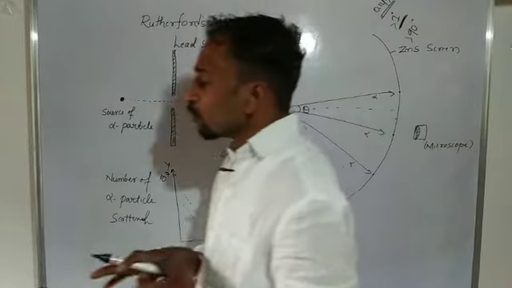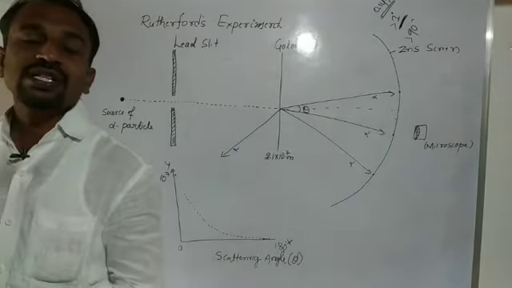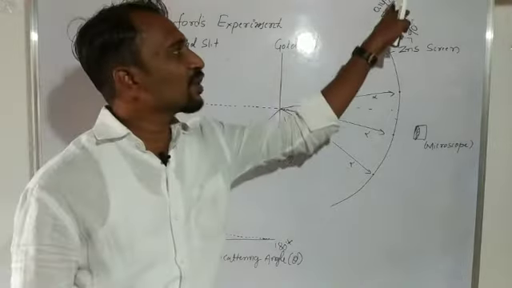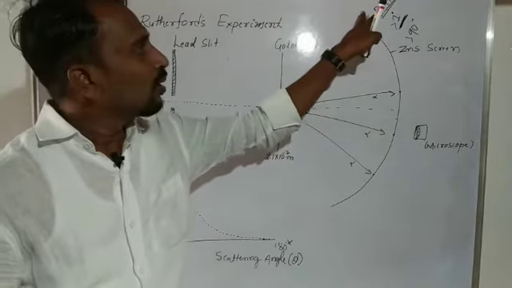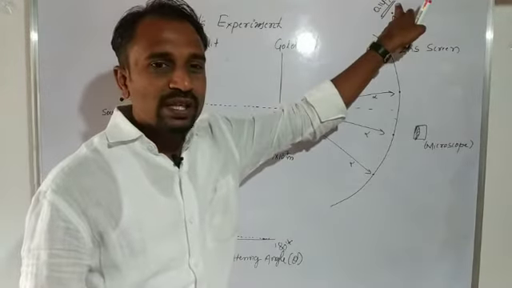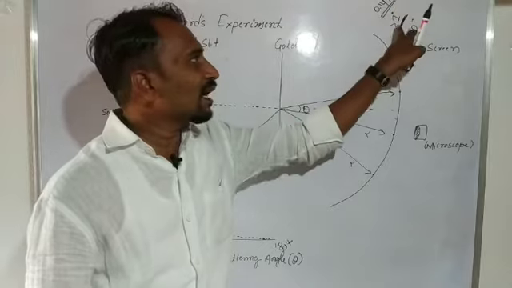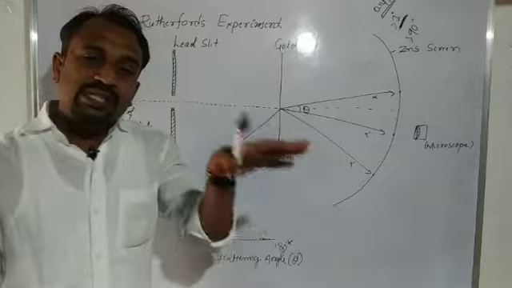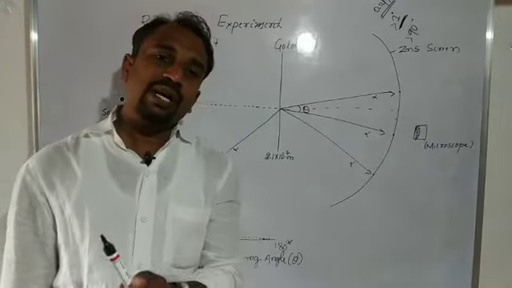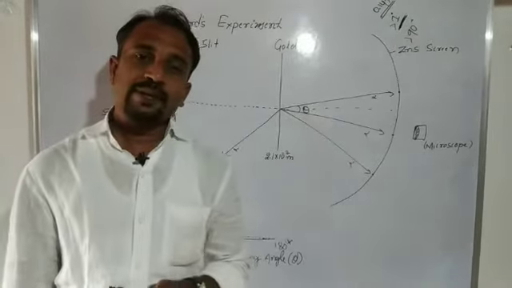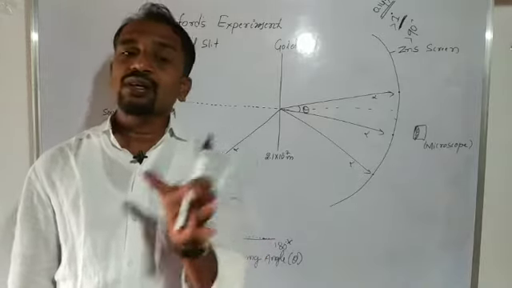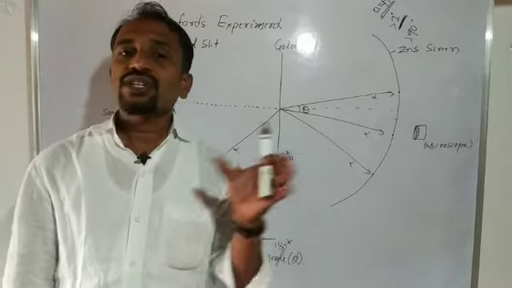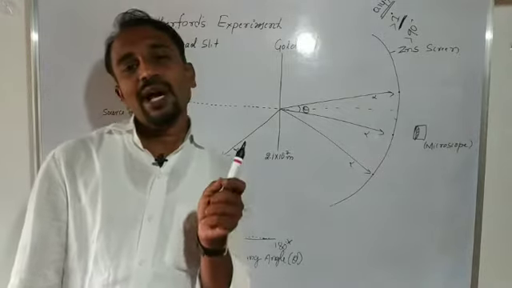So why do most alpha particles travel along a straight line, while only 0.14 percent have a scattered angle greater than 1 degree, and only one in 8,000 is scattered by 90 degrees? The conclusion of the Rutherford experiment is the Rutherford atomic model.